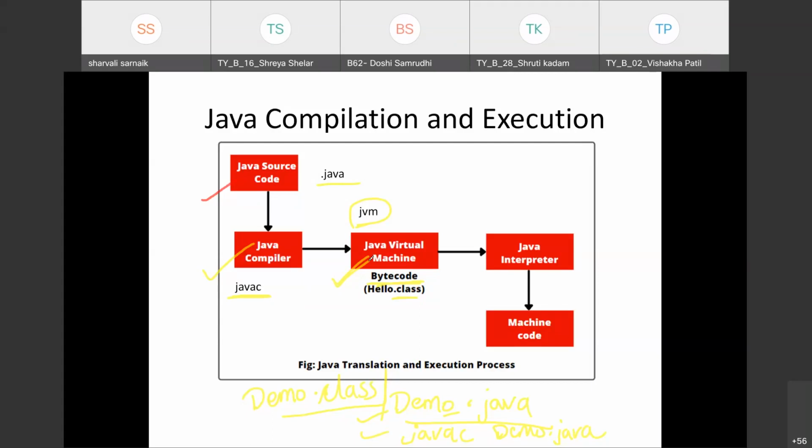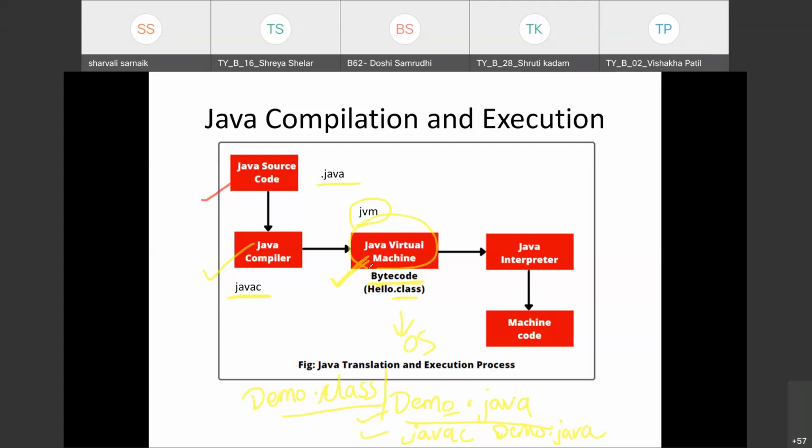So, indirectly, the Java Virtual Machine interprets the bytecode to your OS, that is, your operating system, which then executes the program. When you convert the code into bytecode, the JVM interprets it to your OS. Why are we using the JVM?